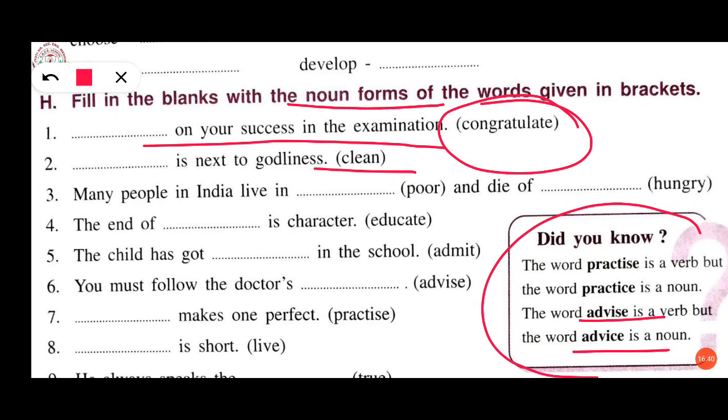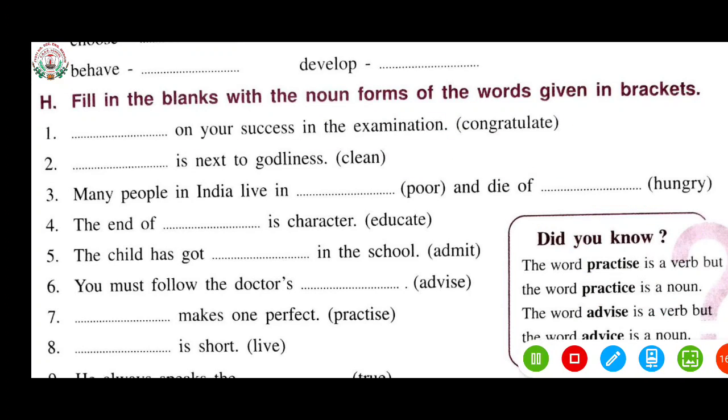But one is a verb and the other, where we are using see, is a noun. Now the next one is fifth one, the child has got dash in the school. The child has got admission in the school.